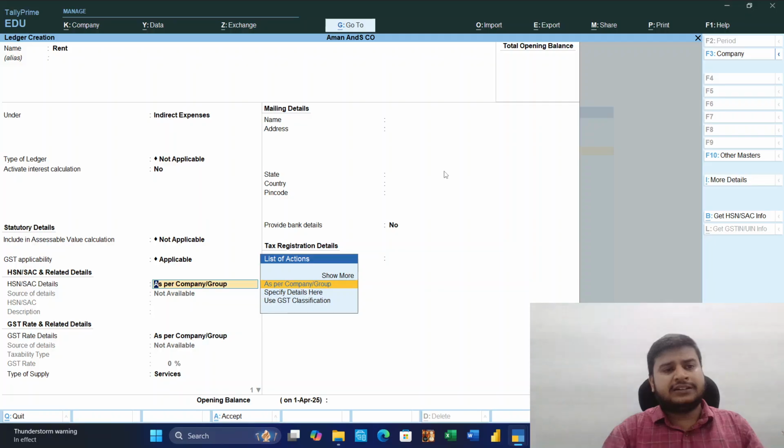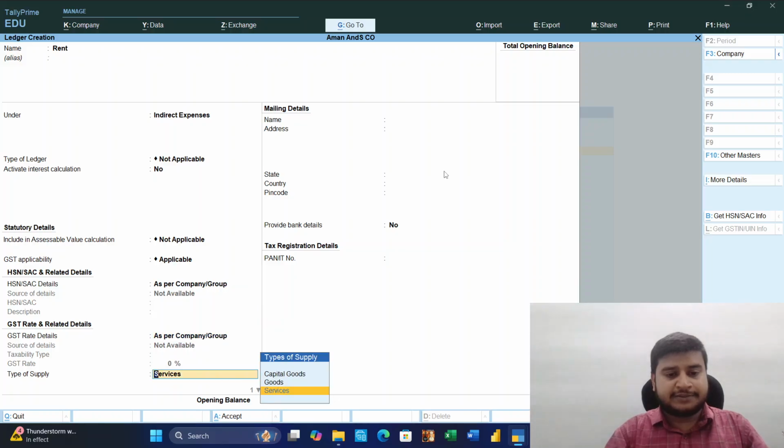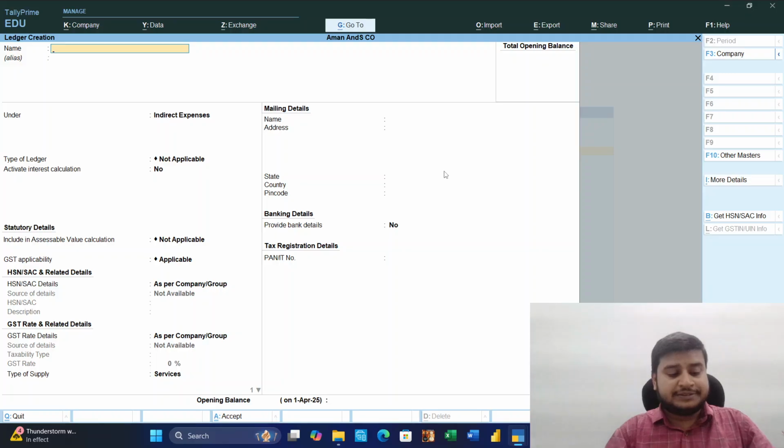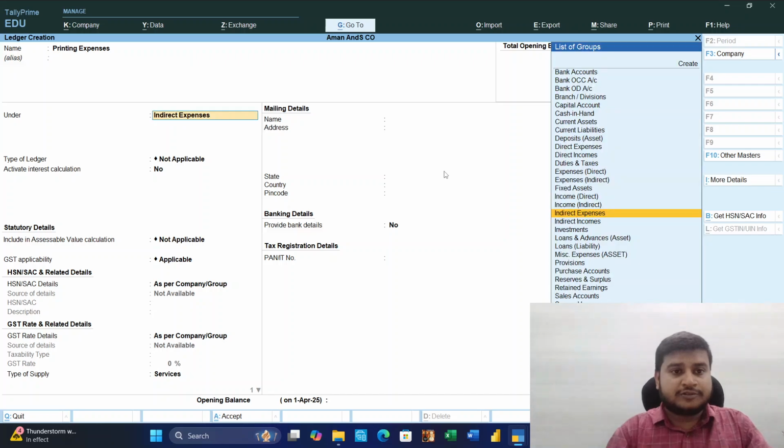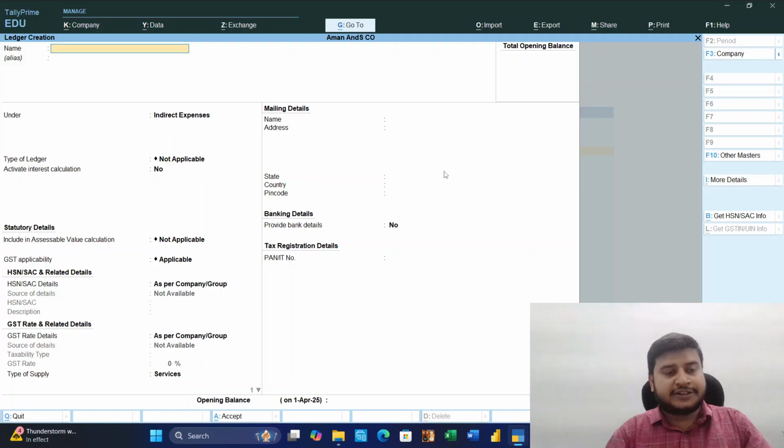So we can apply GST, but we will not charge GST as per company details, as per the service. Rent is a service, okay. So directly we can Ctrl+A to accept. Like printing expenses, indirect also, service, okay.